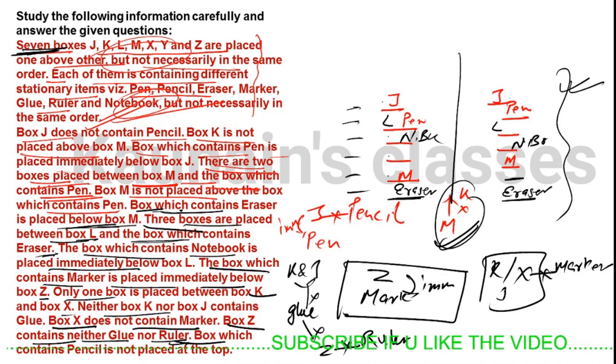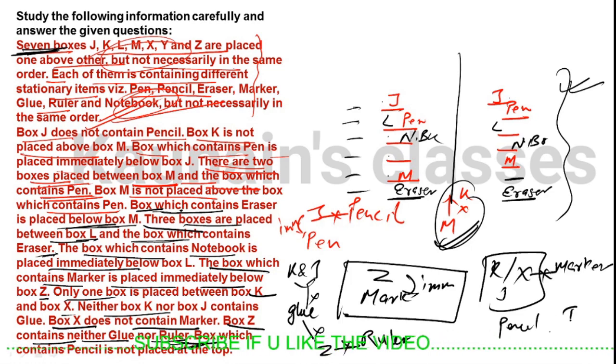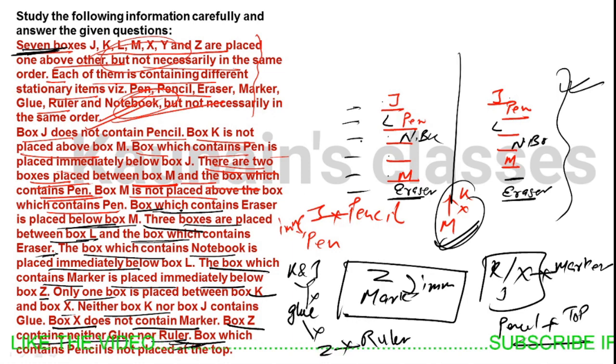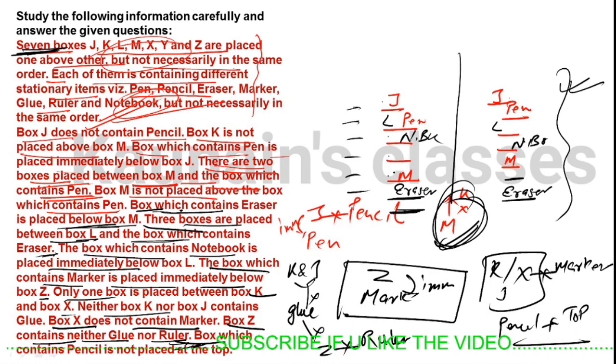The box which contains the pencil is not at top, so pencil is not at top. Okay, so here we have 1, 2, 3, 4, 5, 6. We know that K is below M. So in this case, K should come here. Okay, K should come here.